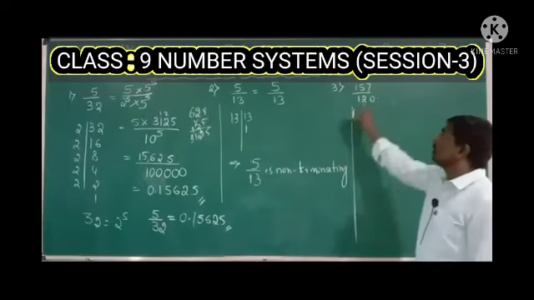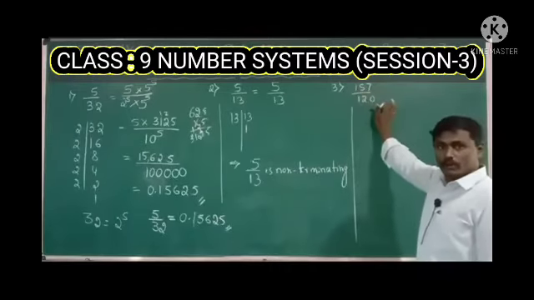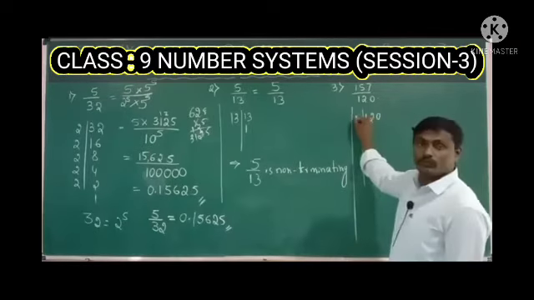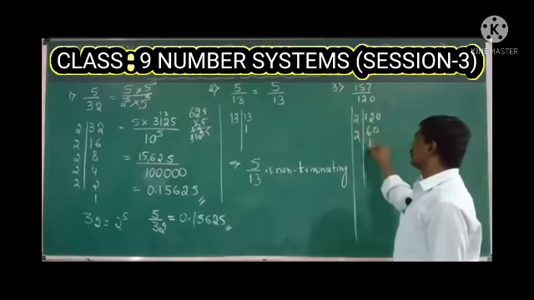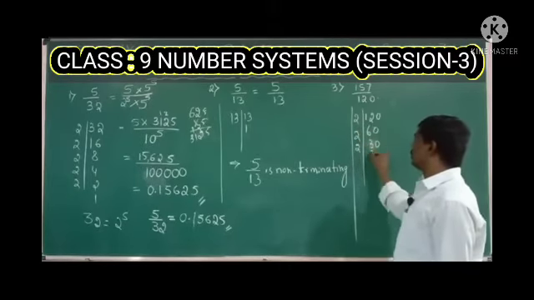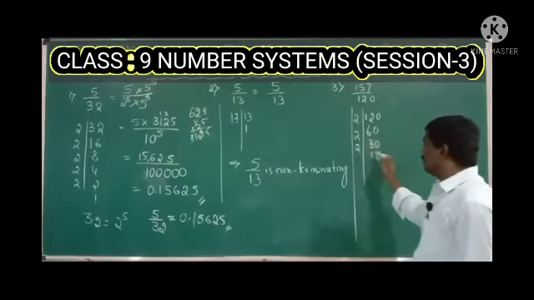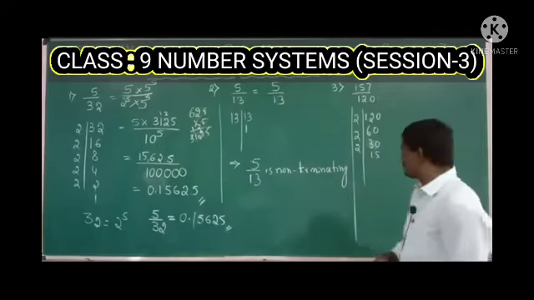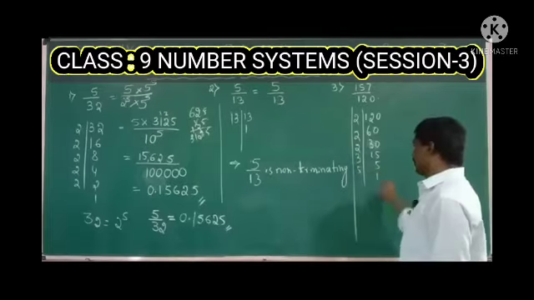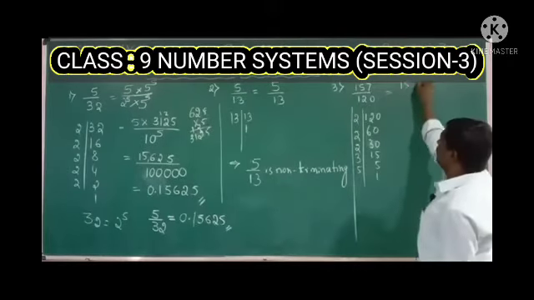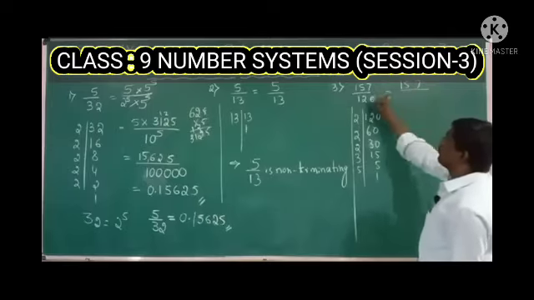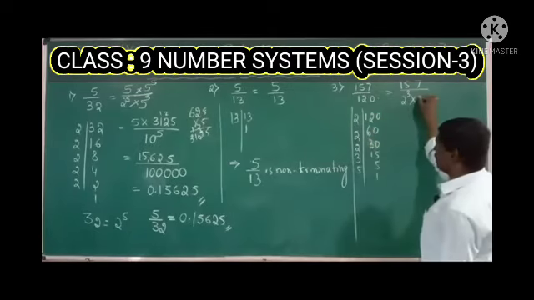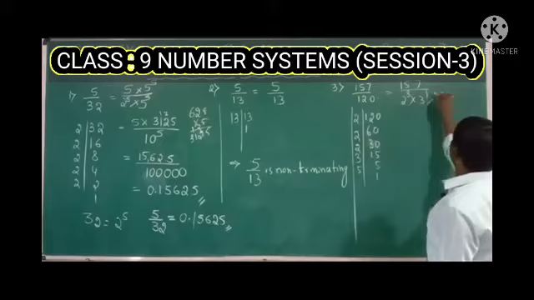What is that third question? 157 by 120. So take the denominator value directly. Start the prime factorization of 120. 2 60s are 120, 2 30s are 60, 2 15s are 30. 15 is an odd number, so it is not divisible by 2. Take the next prime number, that is 3. 3 5s are 15, 5 1s are 5. So 157 divided by 120. How can you write 120? 2 raised to 3, 1 2 3, into 3 raised to 1 into 5 raised to 1.